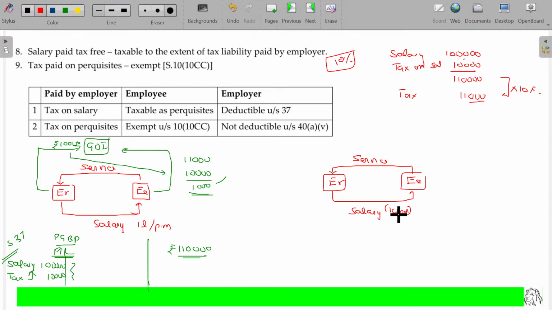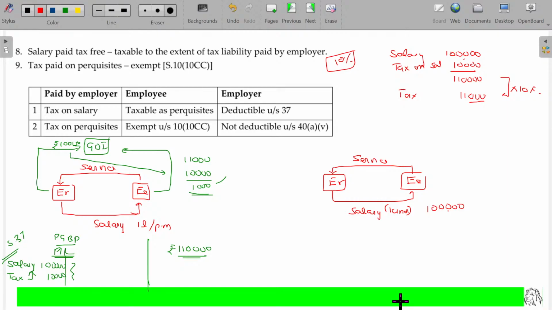But the salary is not in the form of cash. It's in the form of kind. If it is in the form of kind, it may sometimes be named as perquisites. So here the value being 1 lakh, the employee has to pay the tax on this 1 lakh. But the employer says, no need to worry about that.